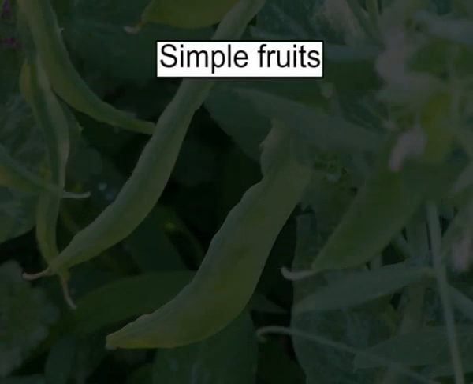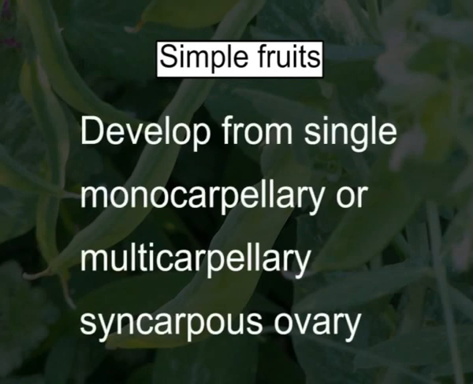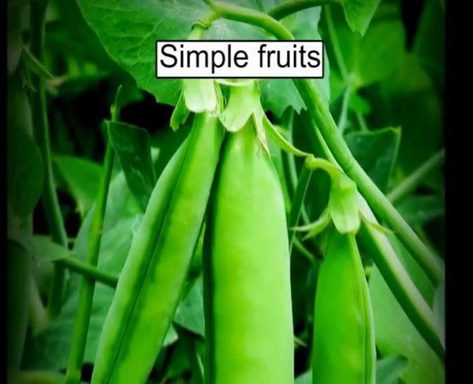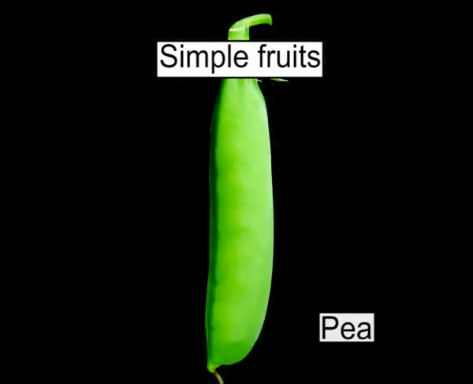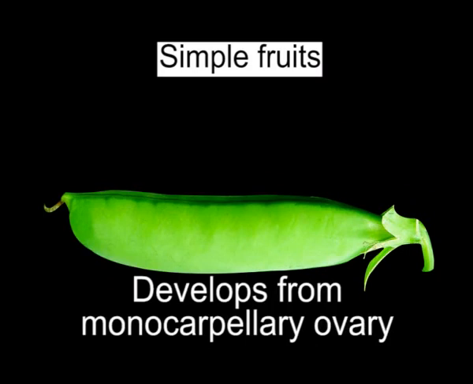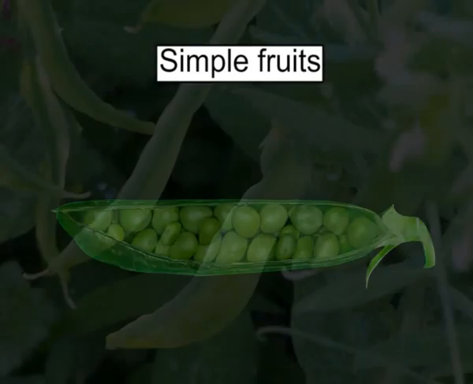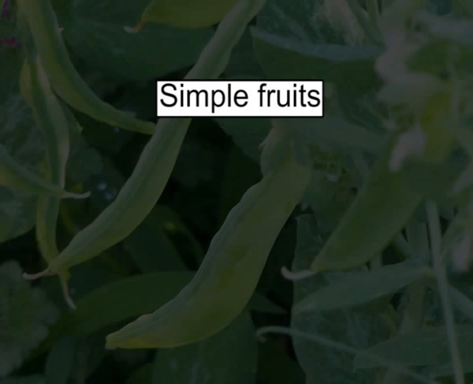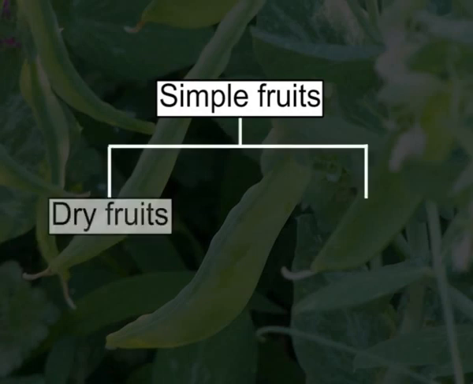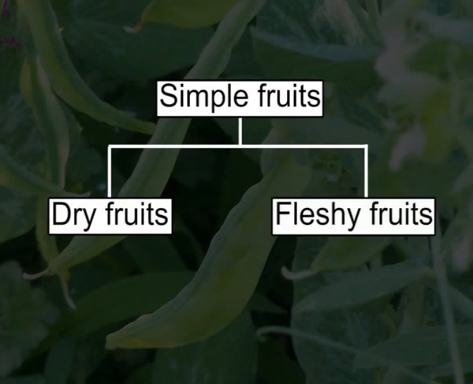Simple fruits. Simple fruits develop from a single monocarpellary or multicarpellary syncarpous ovary. A common example of a simple fruit is the pea, which develops from a monocarpellary ovary, as you can see here in the visual. Simple fruits are divided into 2 types, dry fruits and fleshy fruits.